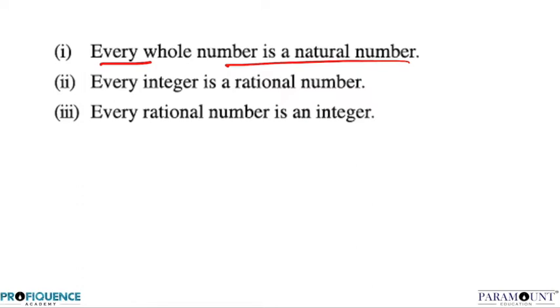I hope you all are done with these questions. So the first one is, every whole number is a natural number. So what is the range of a whole number? The range of a whole number is the closed interval of 0 to infinity. What is the range of a natural number? 1 to infinity, closed interval, right?